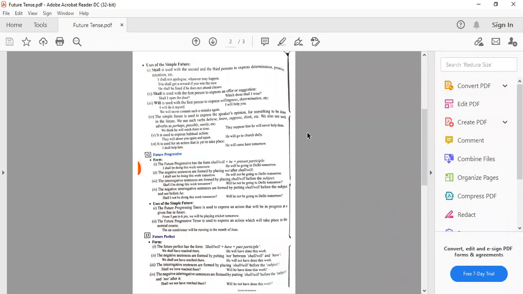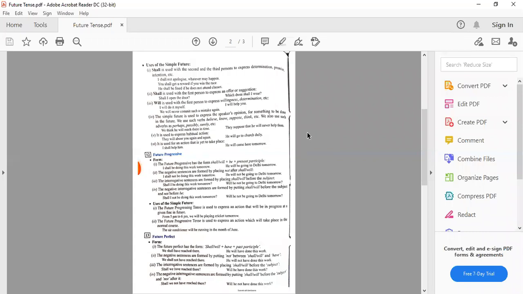Next is future perfect tense. The future perfect has the form will or shall plus have plus past participle. That means third form of the verb. We shall have reached there. He will have done this work. The negative sentences are formed by putting not between will or shall and have. We shall not have reached there. He will not have done this work.